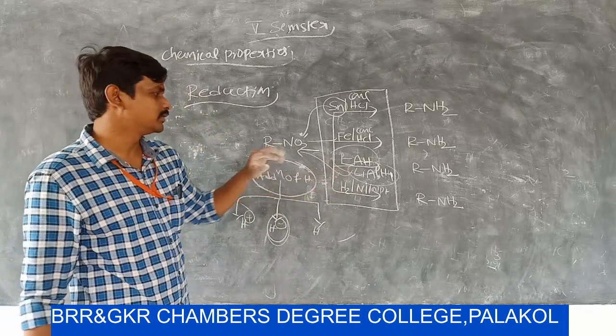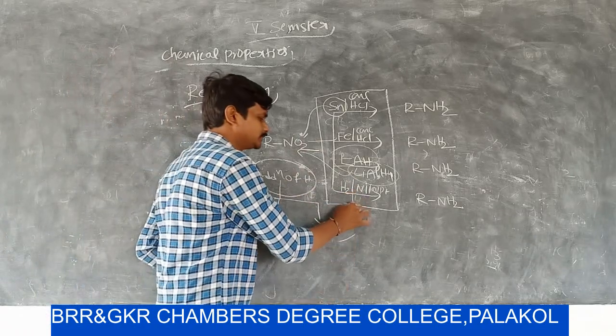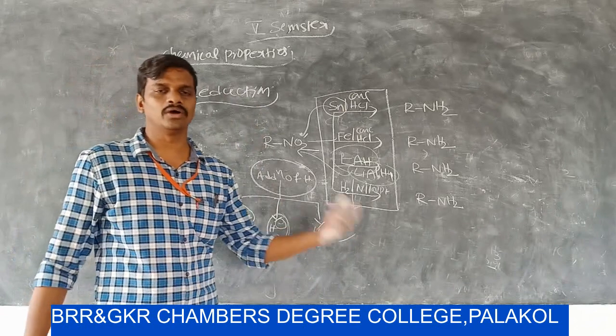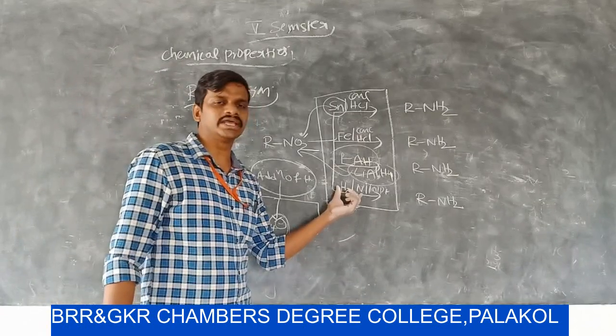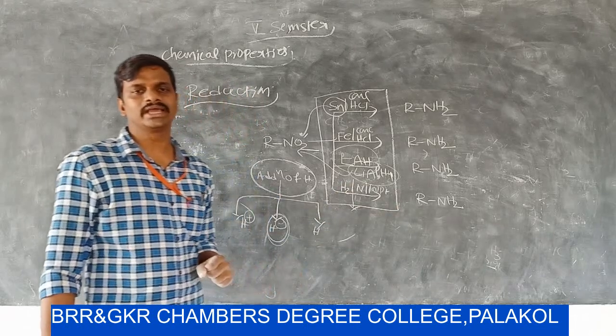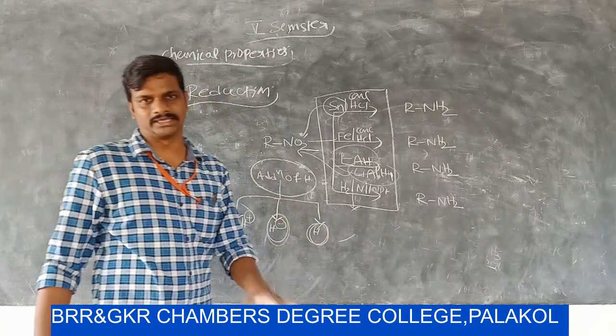In this reagent, the hydrogen is added as a H minus. But if the reduction is carried out by using catalytic reagent, that means H2 gas is passed through the surface of nickel or platinum, the hydrogen is added as a hydrogen atom.